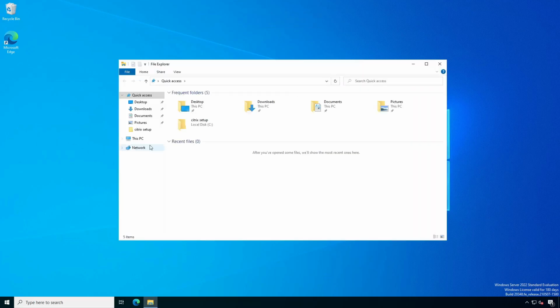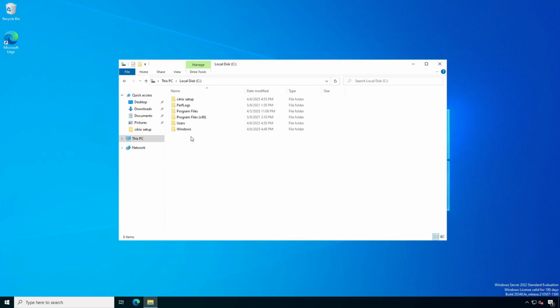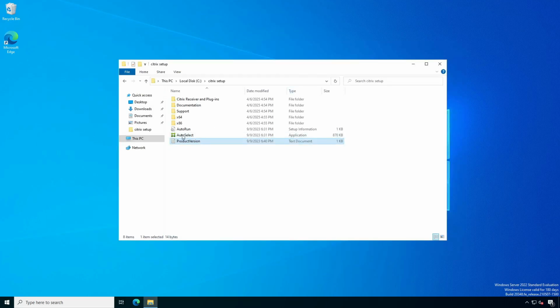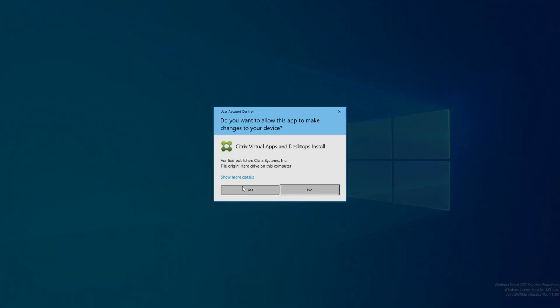Let me run this setup once again. I'll show you which version we are going to look at. This one, 2308.0.0.120, meaning 7.2308.0.0.120. Let me run this.